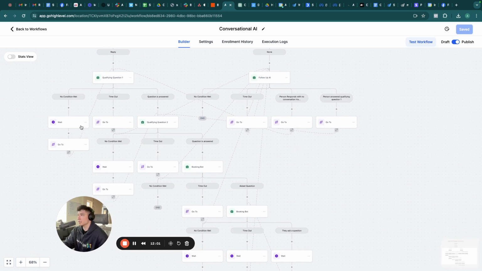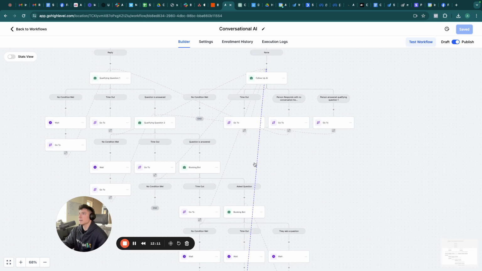The important part is just making sure that the bot can be conversational. So work on this prompting first before you even implement the follow-up AI at all. It's this prompting first. It's going to go down these sequences. Perfect. So that's how that works.